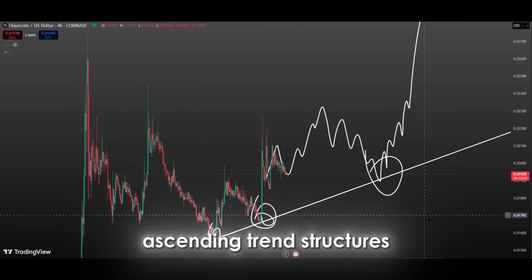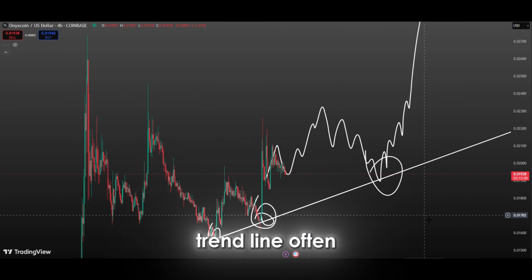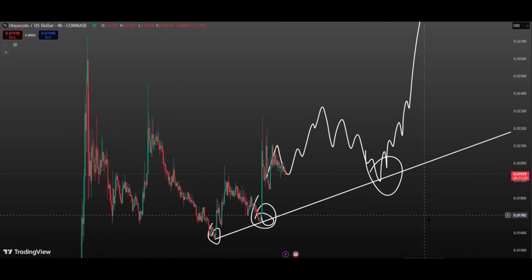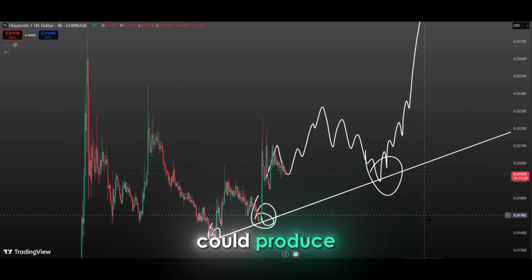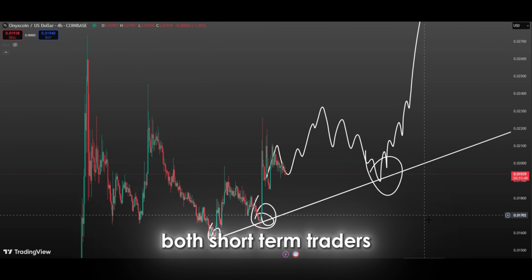Especially in such ascending trend structures, bounces from the trend line often result in attempts to reach new highs. This means that if the price touches the trend line again, it may not only return to previous levels, but also carry the potential to move toward new higher levels. The realization of this scenario could produce favorable outcomes for both short-term traders and long-term investors.